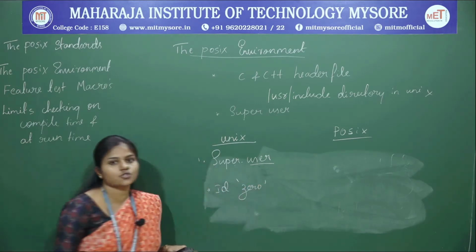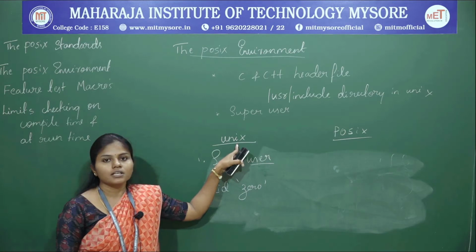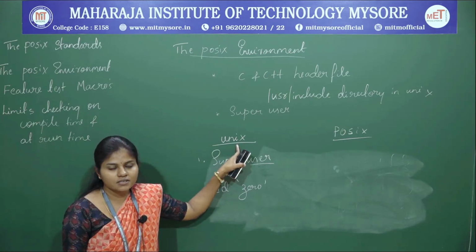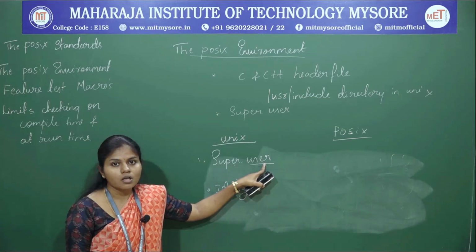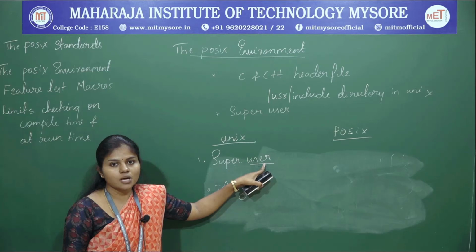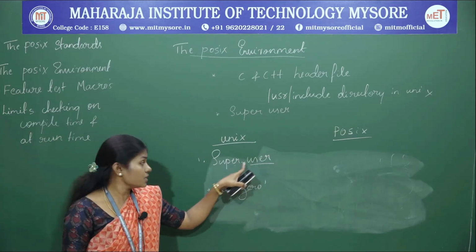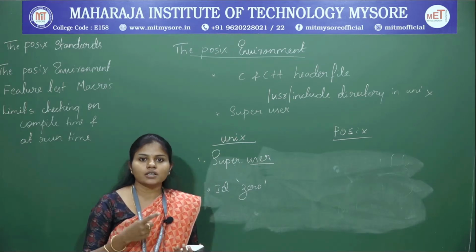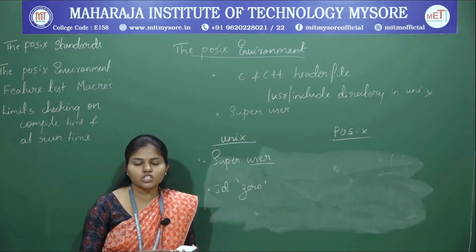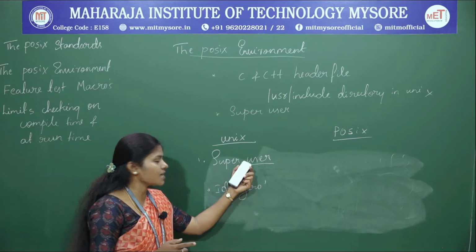The super ID will be initialized to 0 in the Unix operating system. The super user has all the privileges to access the Unix operating system resources, with all the permissions: read permission, write permission, and execute permission.